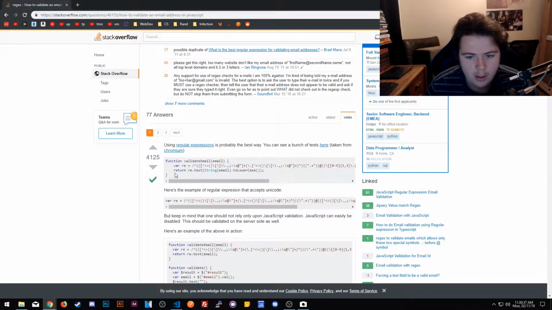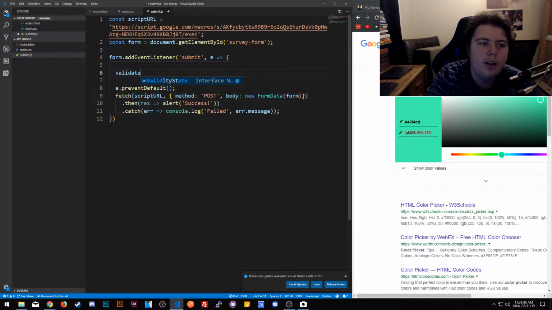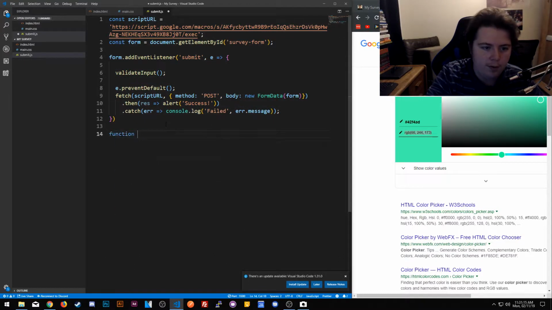So what is this? This returns a regex test. It returns a boolean. I think it returns true if it's valid. We're going to submit and do a few things. We're going to do a function called validate input. We're going to do a validate function.